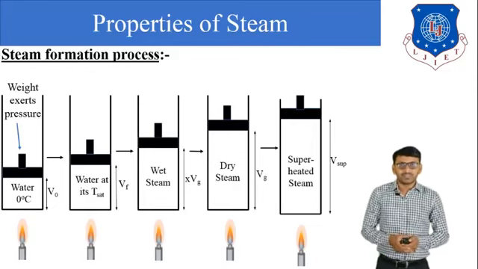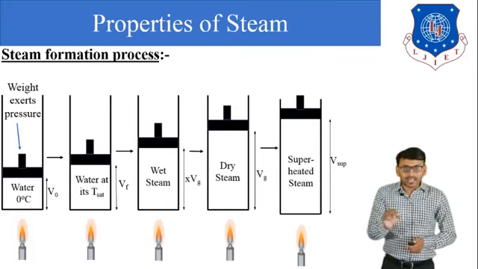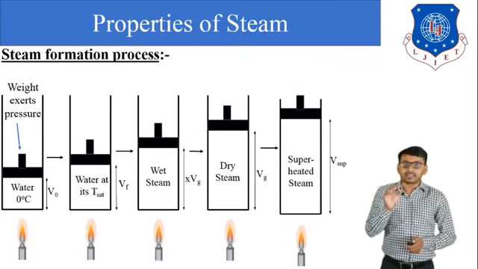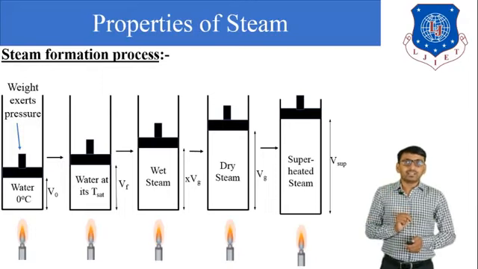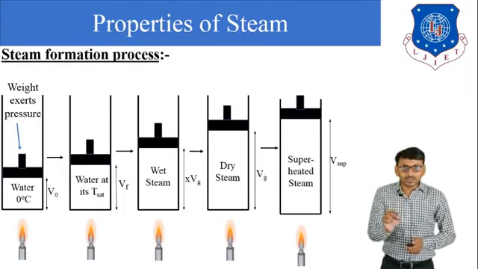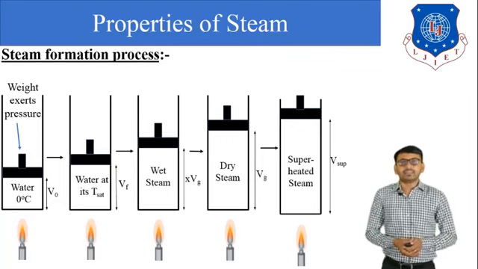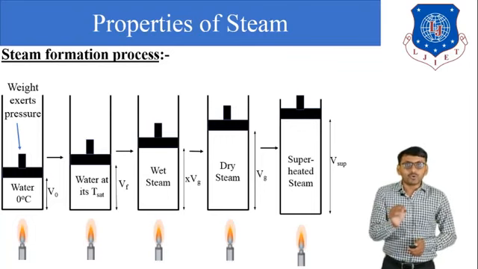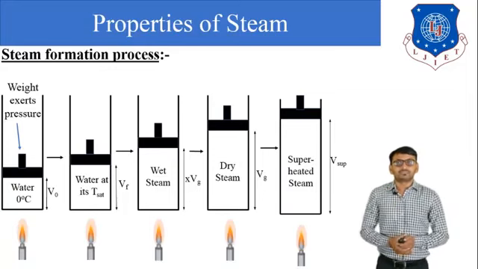That we have to discuss later on. So when heat energy is supplied to the water, its temperature increases up to saturation temperature. So the second diagram represents water at saturation temperature contained in the vessel. Vf is the specific volume of water at saturation temperature.